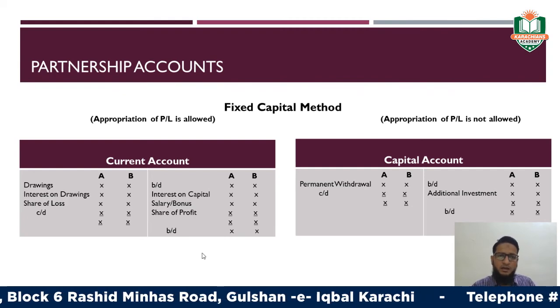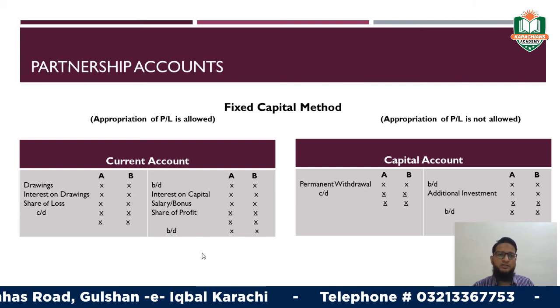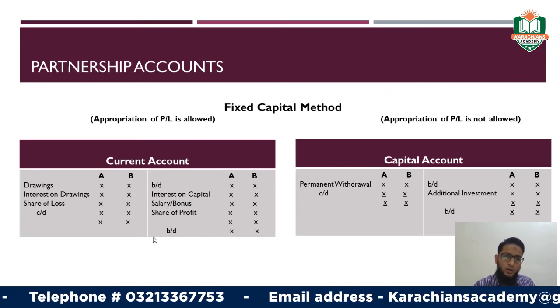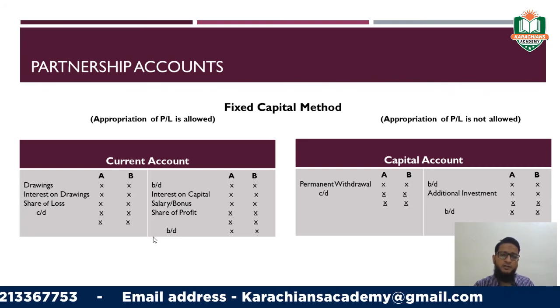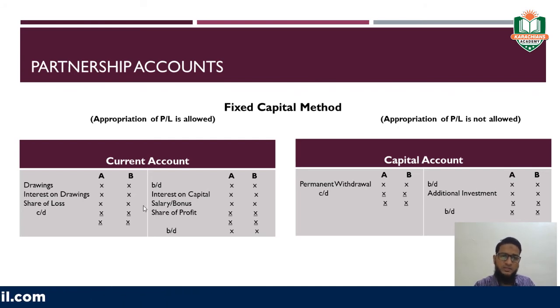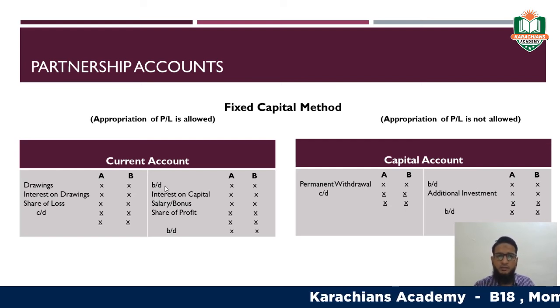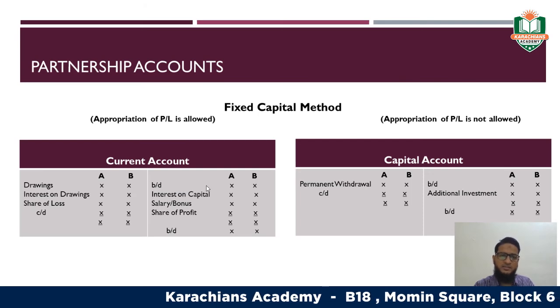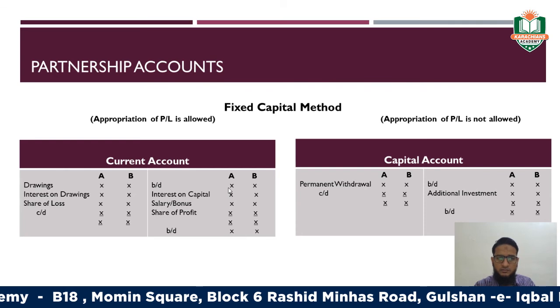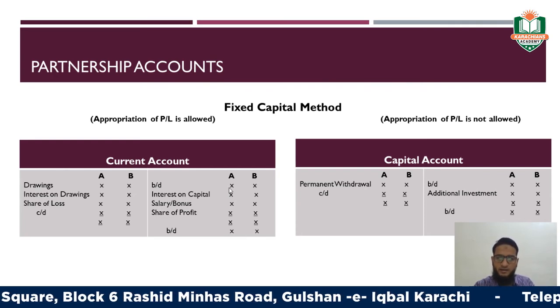Current account is the account of partners in which appropriation for the profit or loss is allowed, right? All the format that we have learned in fluctuating capital account, you should have to write here. You should have to write all the same items in the current account of the partners, right? The first, you should have to write the opening balances of the partner's current account, which is given in the question. The normal balances of the current account of the partners exist in the credit side.